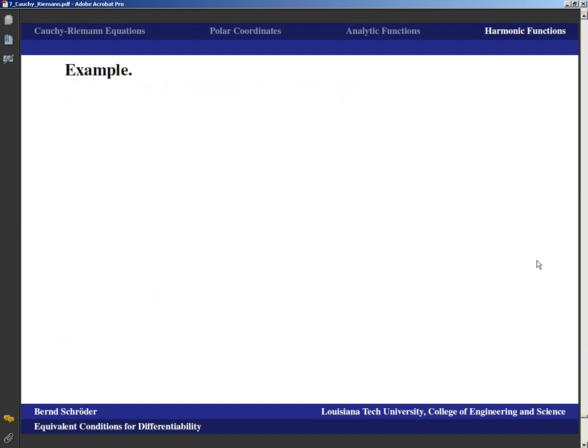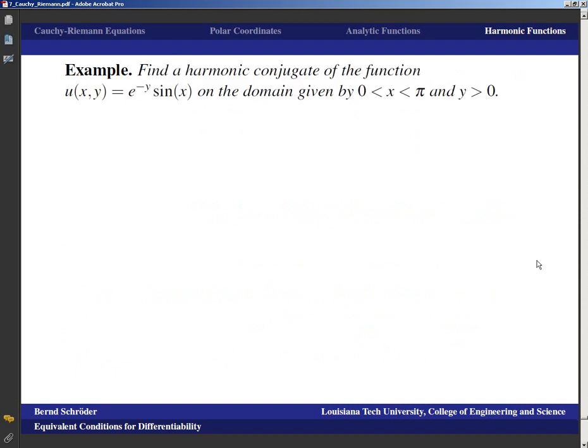The neat thing then is that we can also find the harmonic conjugates.